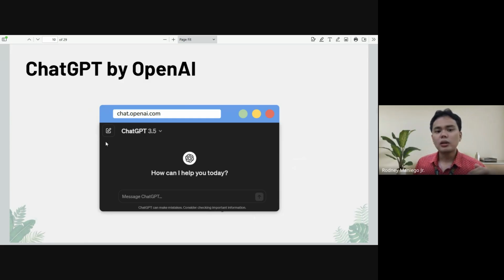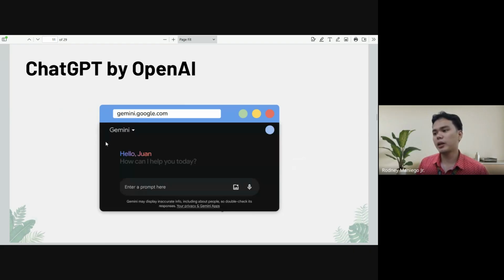Okay, so we have ChatGPT by OpenAI. As you can see, this is still an older version. We have more recent versions of ChatGPT, smarter and faster. Again, I will be teaching you how to make the most of these AI-based tools to help you in your programming experience. Basically, this is the interface of Gemini, I'm sorry for that typo.